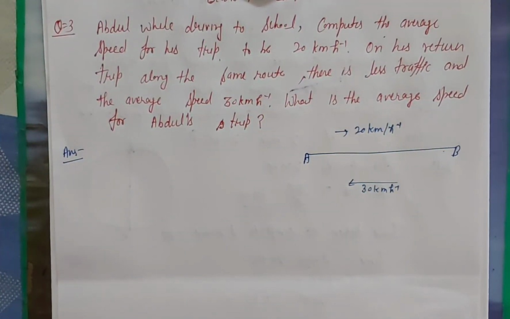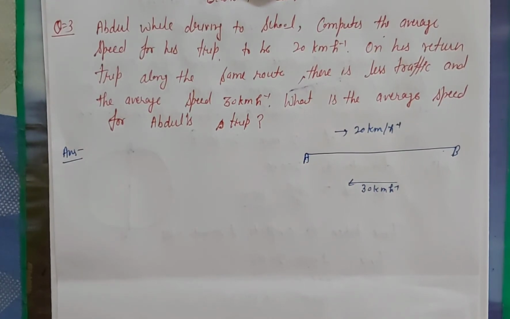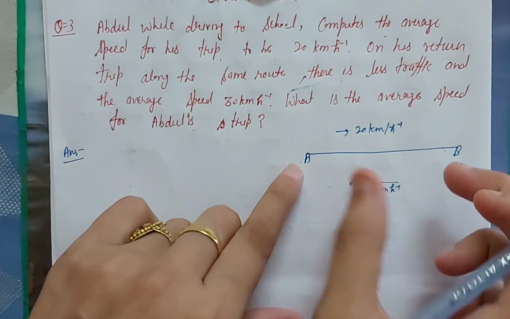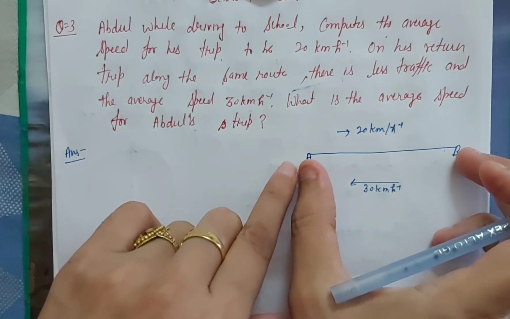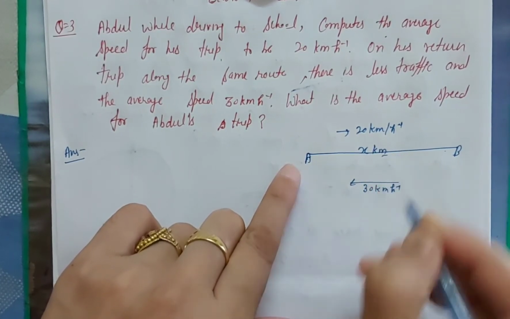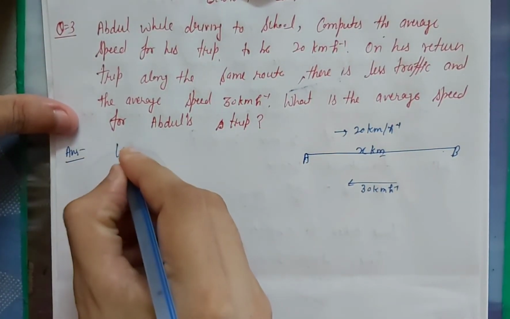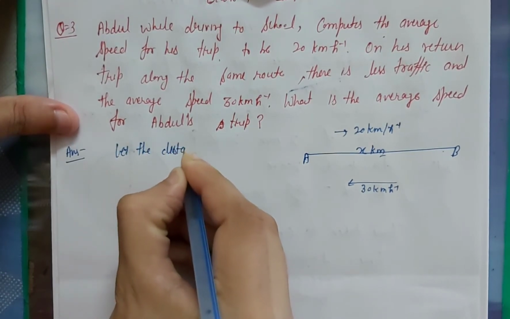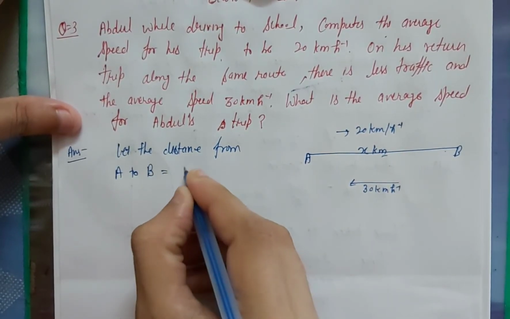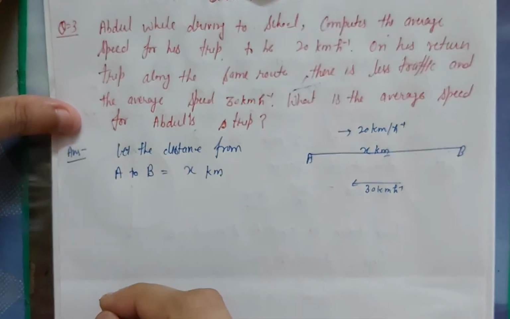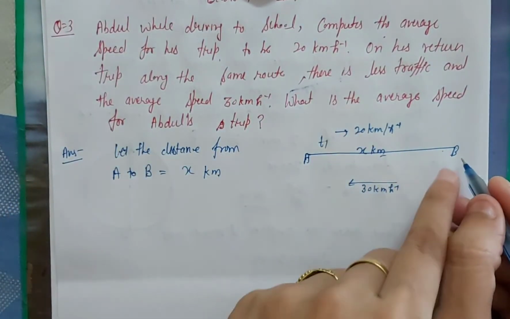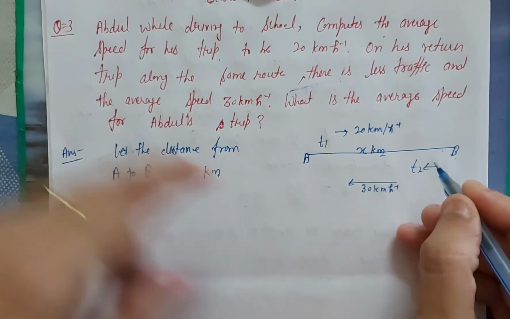As we know that to find out the speed we need distance and time. Okay, so how can we find out distance and time? As we know that the way is same, the path is same. So suppose the distance from A to B is x kilometer. Okay, so let the distance from A to point B is x kilometer. Now suppose t1 is the time from A to B and the return time from B to A is t2.